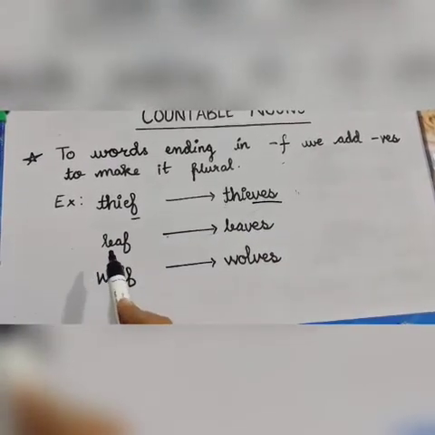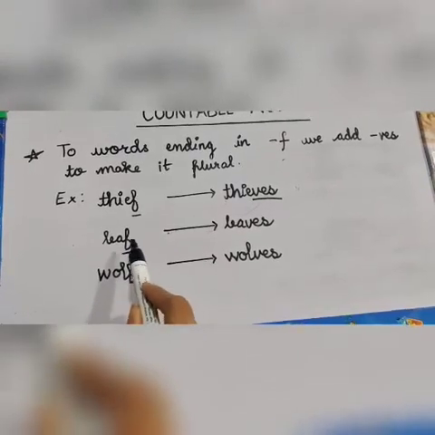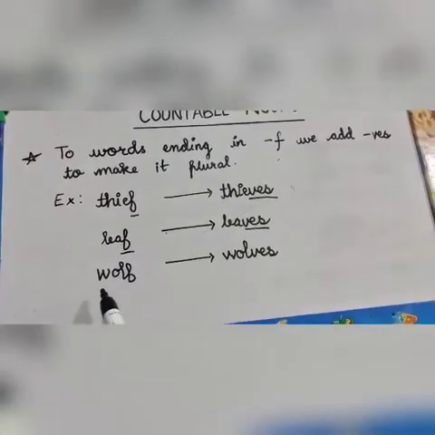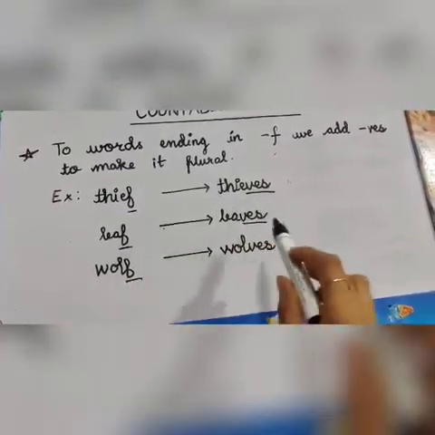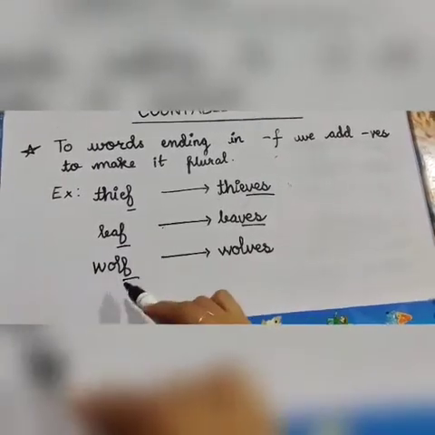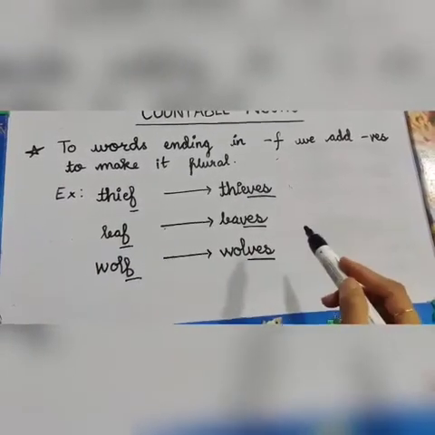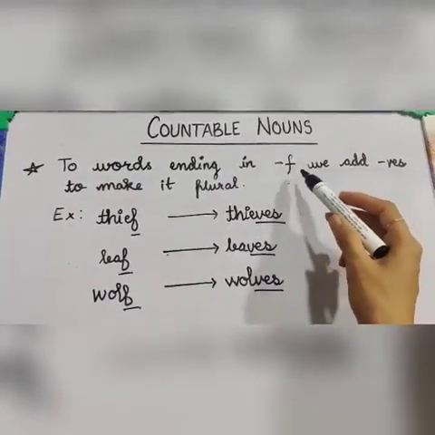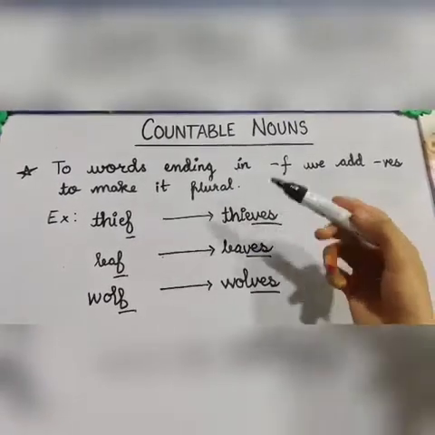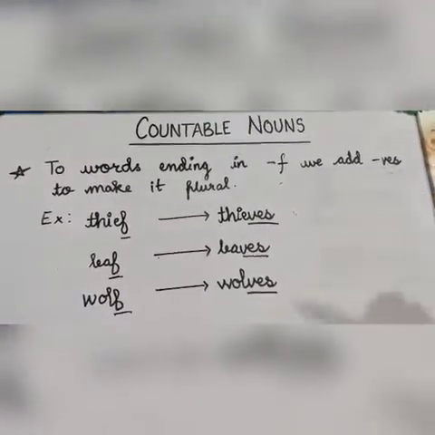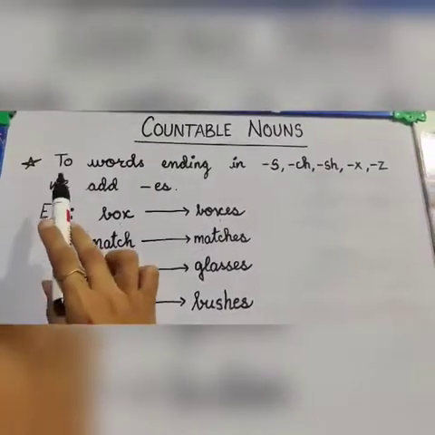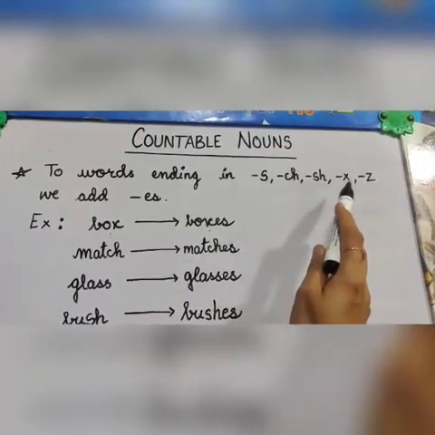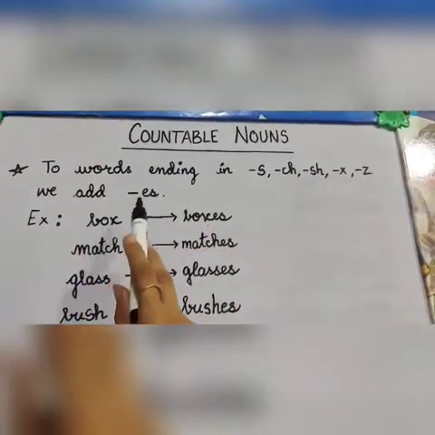Second is leaf. It is also ending with f. We will remove this f and add ves. Next, wolf. It is ending with f, and to make it plural, we will remove f and add ves. So the words that end with f or the word that has an ending sound of f, we add ves to it. Third rule. To words ending in s, ch, sh, x and z, we add es to it.